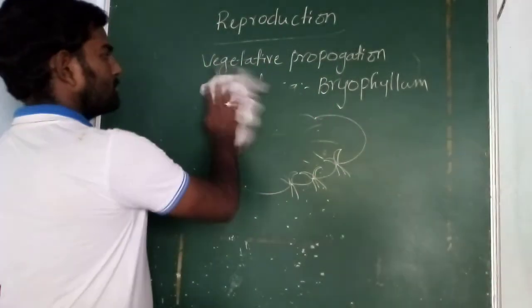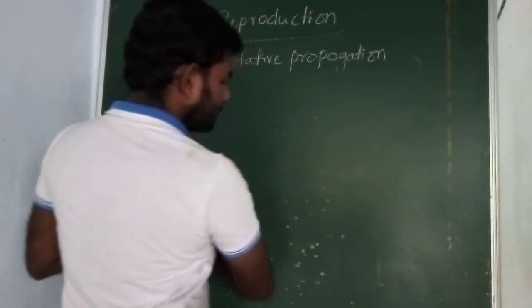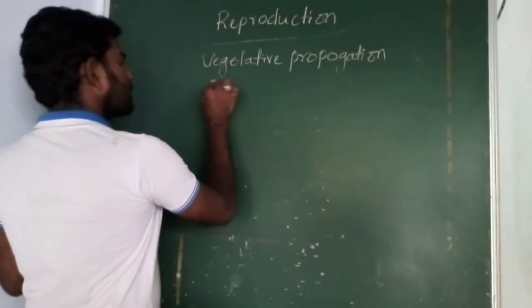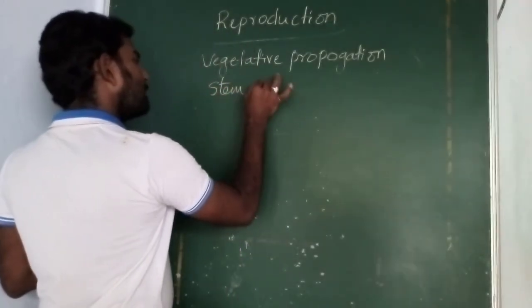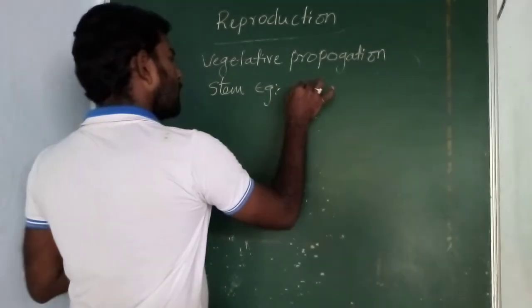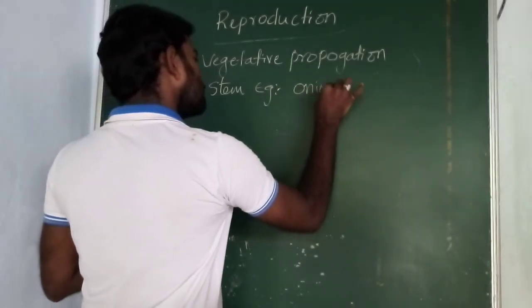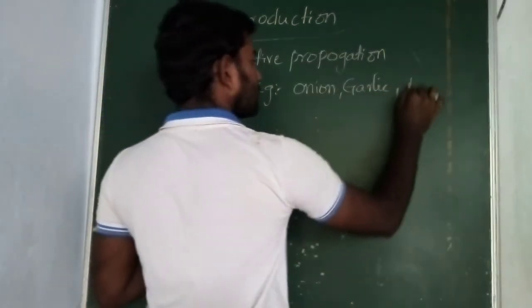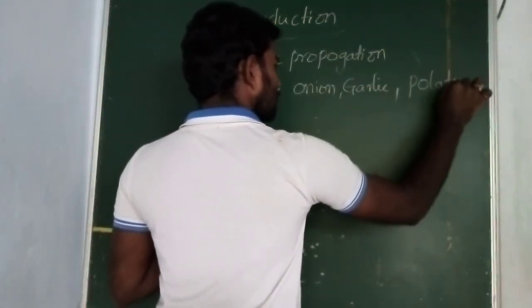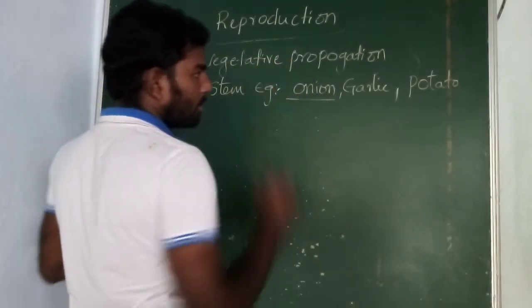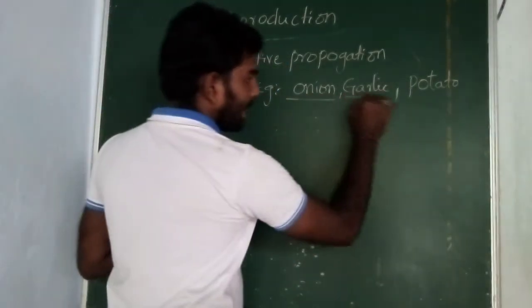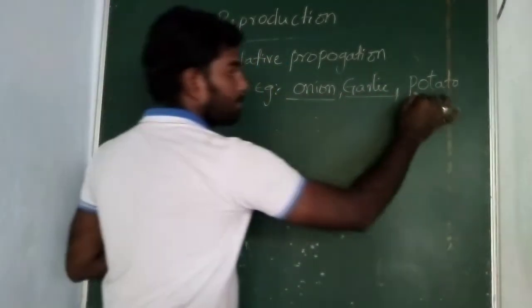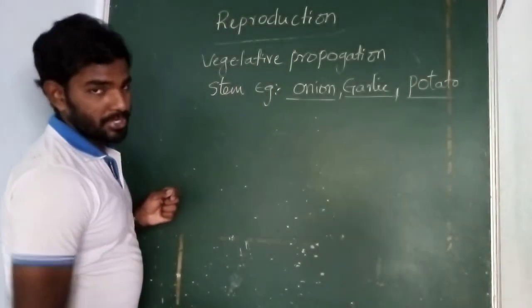And next one, stem modification. Examples: onion, garlic, potato. The scientific name of onion is Allium cepa, garlic is Allium sativum, and potato is Solanum melongena.